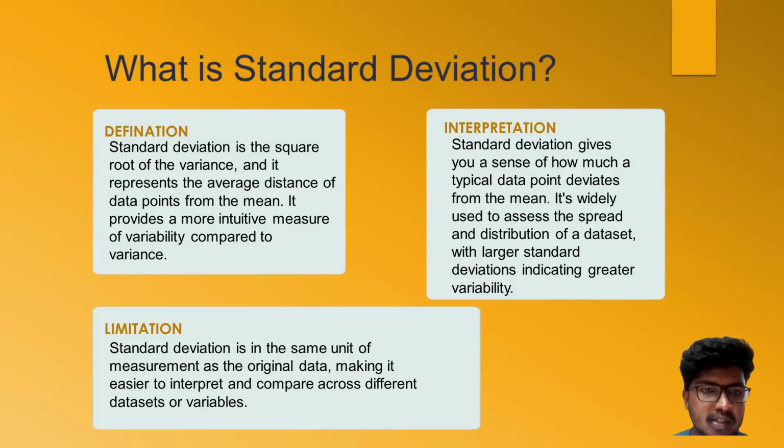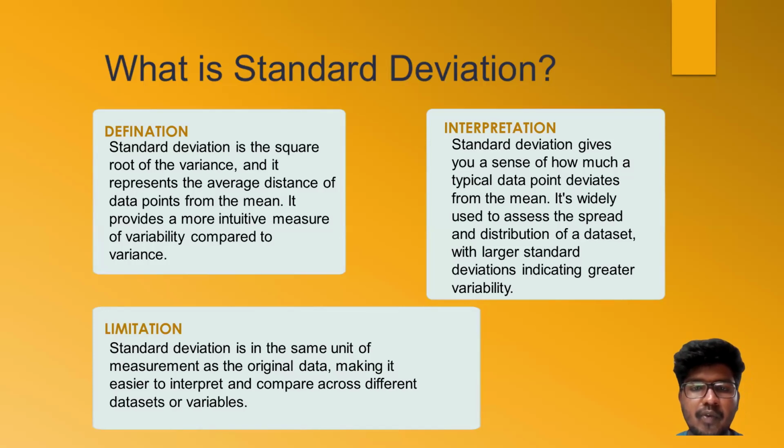What is standard deviation? Standard deviation is the square root of the variance, and it represents the average distance of the data points from the mean. It provides a more intuitive measure of variability compared to the variance. Description: standard deviation gives you a sense of how much a typical data point deviates from the mean.